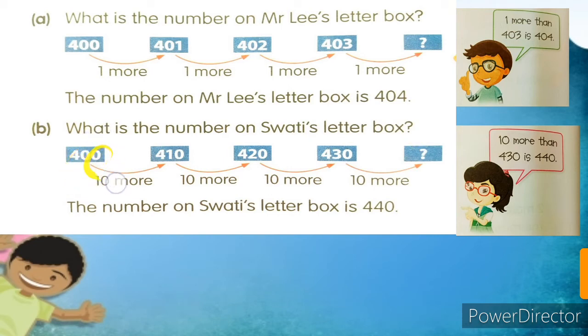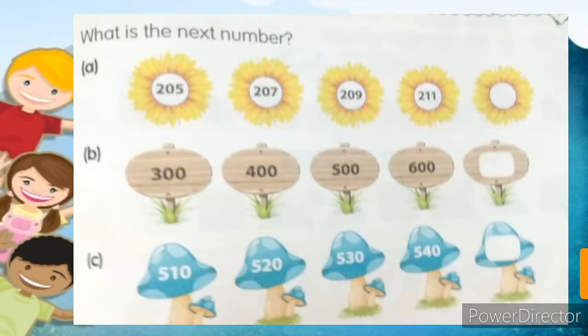400, then 410, 10 more, then 10 more, 420, then 10 more, 430, then 10 more, 440. So we can say 10 more than 430 is 440. The number on Swati's letterbox is 440. I hope you all understand this. Okay everyone?